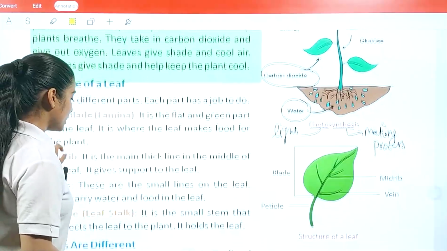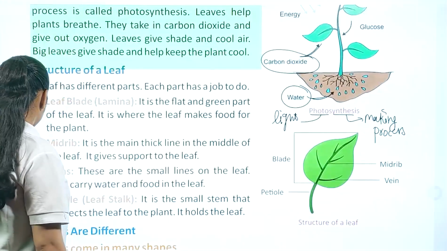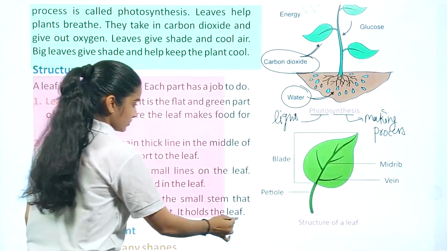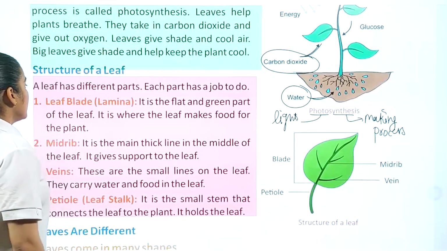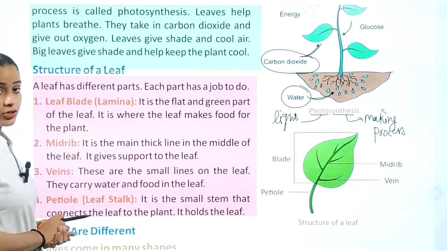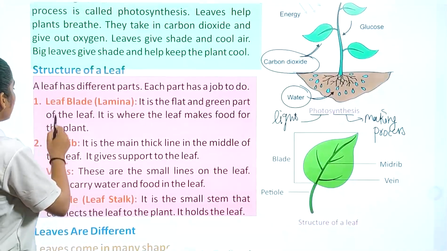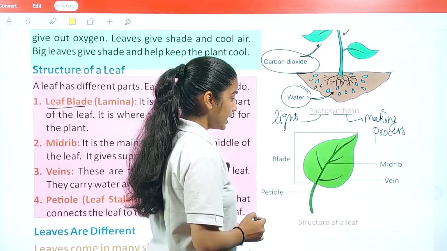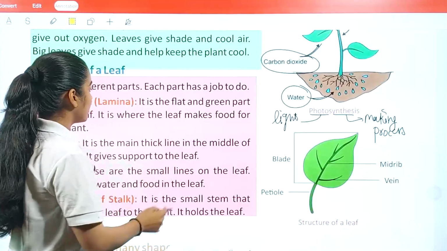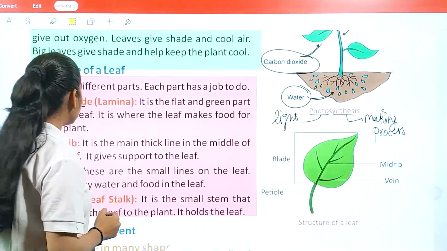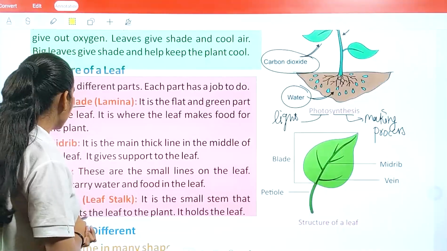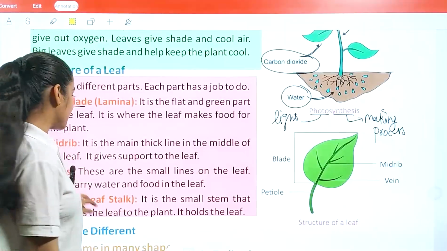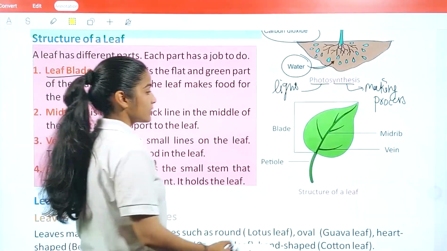Now, structure of a leaf. A leaf has different parts. Each part has a job to do. First we have the leaf blade, lamina. If you see here, you have your leaf blade, lamina, and it is the flat and green part of the leaf. It is where the leaf makes food for the plant. The flat part in your leaf is referred to as your lamina. Then midrib, this is your midrib.